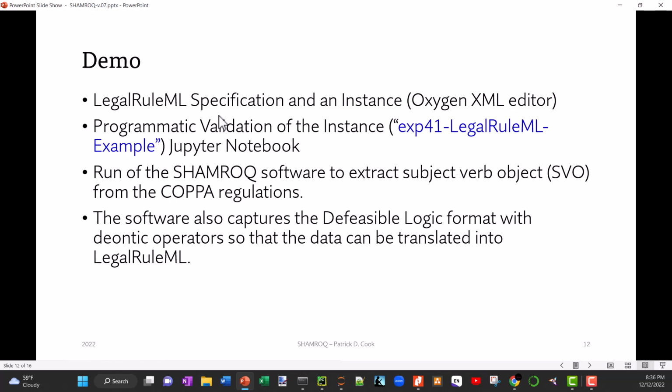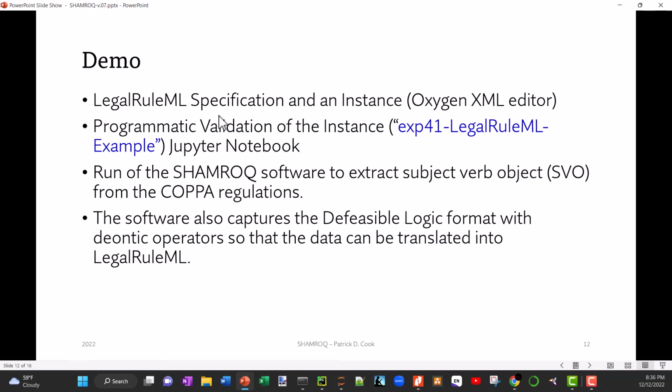Also, I'll run the software and we'll see the SVO, subject, verb, and object from the copyright regulations. You'll see the defeasible logic format with also the deontic operators that I was able to pull. Now I actually formatted it so it can be explicit, but what that just says is I have the data and I can use that data in varying degrees of processes.